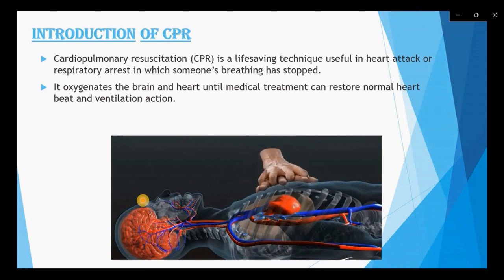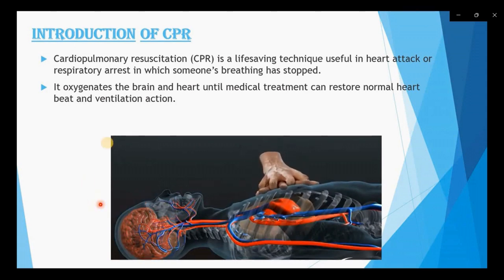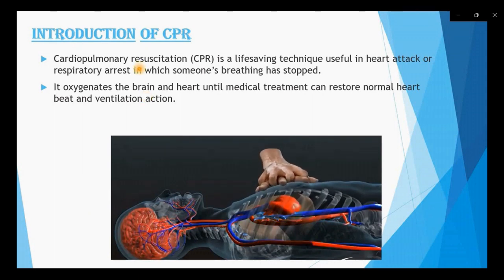While pushing, our heart is able to pump the blood to the whole body. So our brain is also getting oxygen properly. CPR is not a permanent solution for heart attack or respiratory arrest. Basically, this is a life-saving technique until medical treatment can restore the normal heartbeat or ventilation.